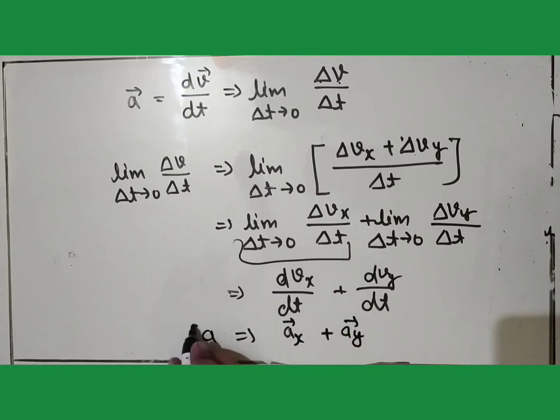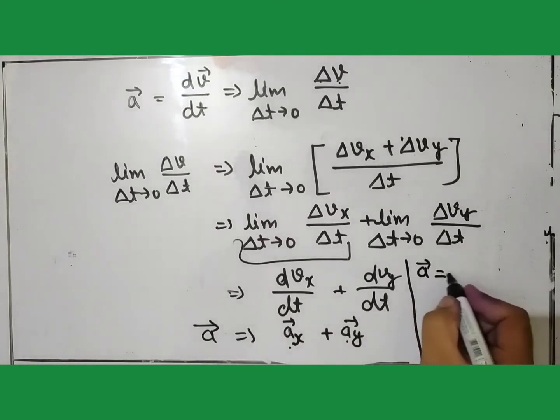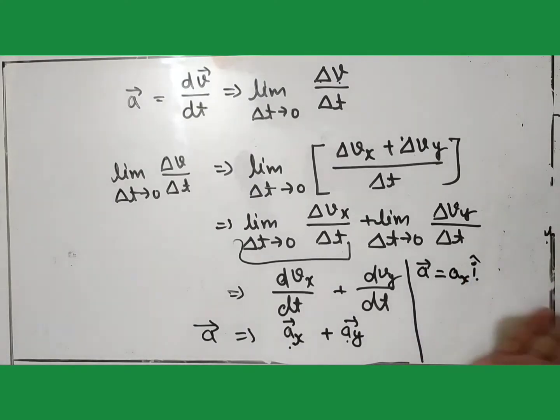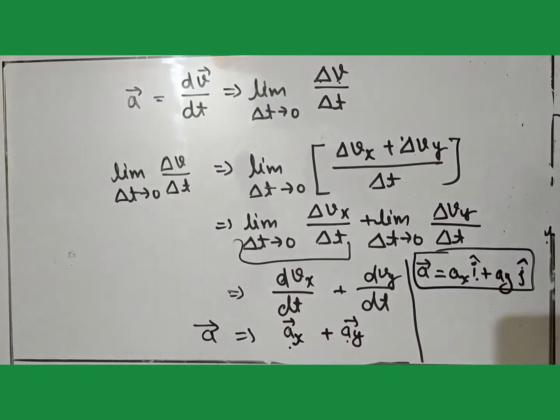So instantaneous acceleration can be resolved into its component vectors. Further we can write a vector is equal to ax i cap, where i cap represents the unit vector along the x-axis, or simply the direction of the x-axis, plus ay j cap. So this is the acceleration of the particle.